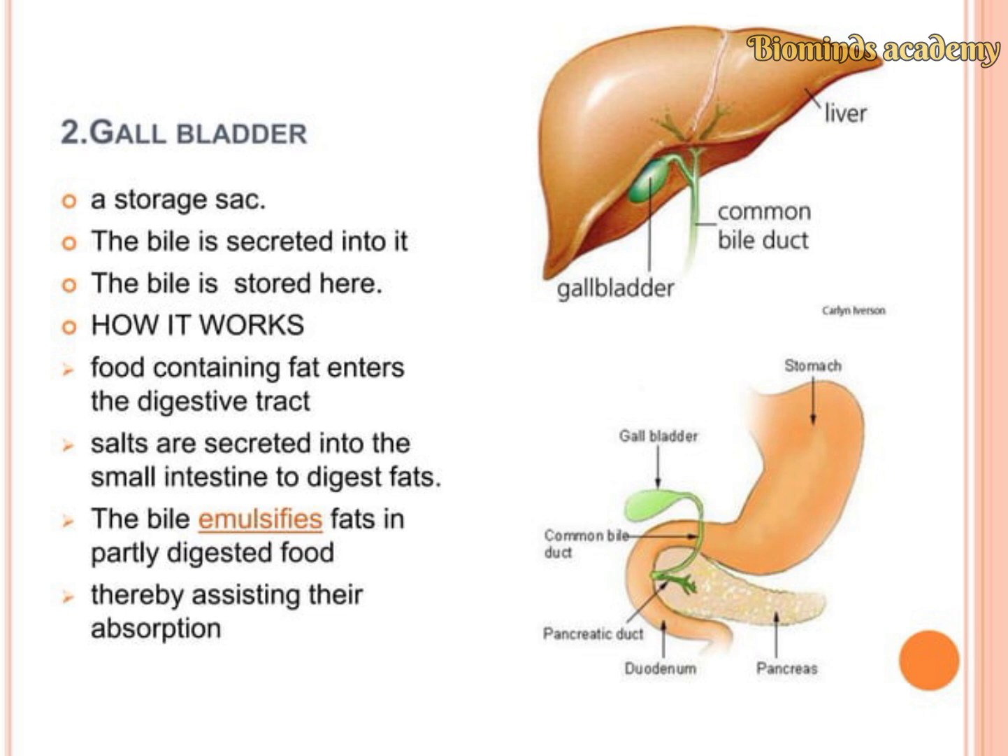Then how does it work? When food containing fat enters the digestive tract, the bile salts are secreted into the small intestine to digest the fat. The bile emulsifies the fat in partly digested food, thereby assisting its absorption.